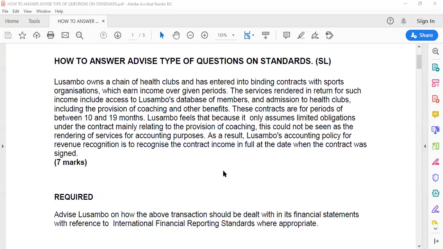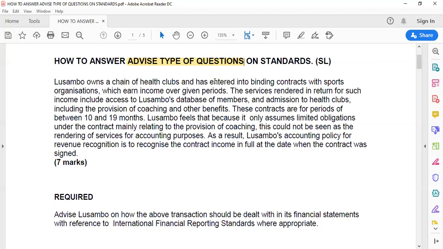As you know, the exams are just approaching, and the emotions are high for many of us. So I want to mention that the purpose of this session is just to show you how to answer advice type of questions. So that is our focus. I just want to quickly show you how to answer such kind of question in the exam, because now at this level, if you see advice, then we're talking about advanced financial reporting.